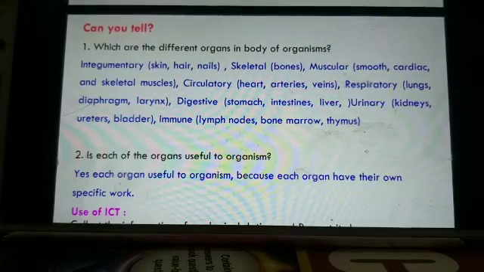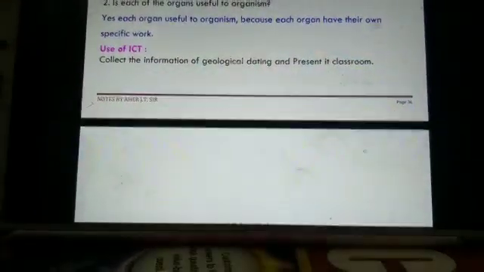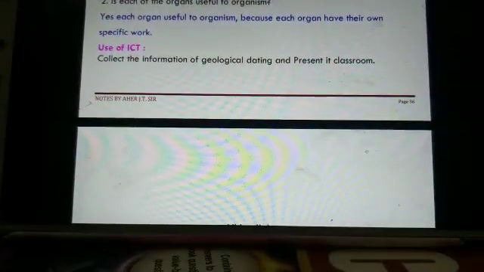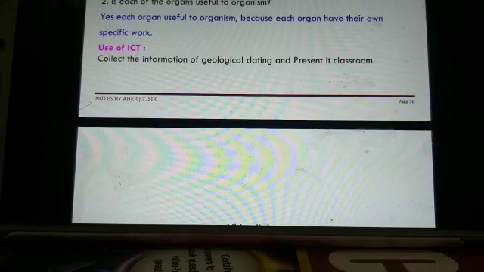So these are the various organs of the systems. Each organ is useful to the organism because each organ has its own specific work.